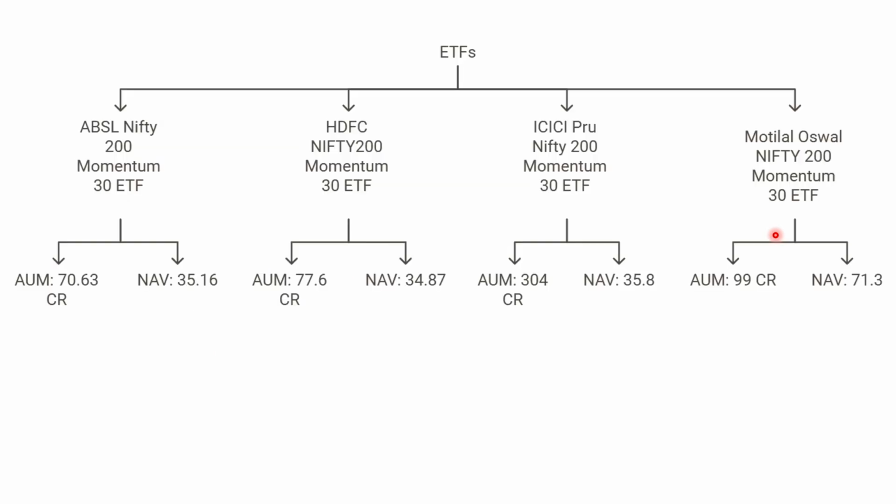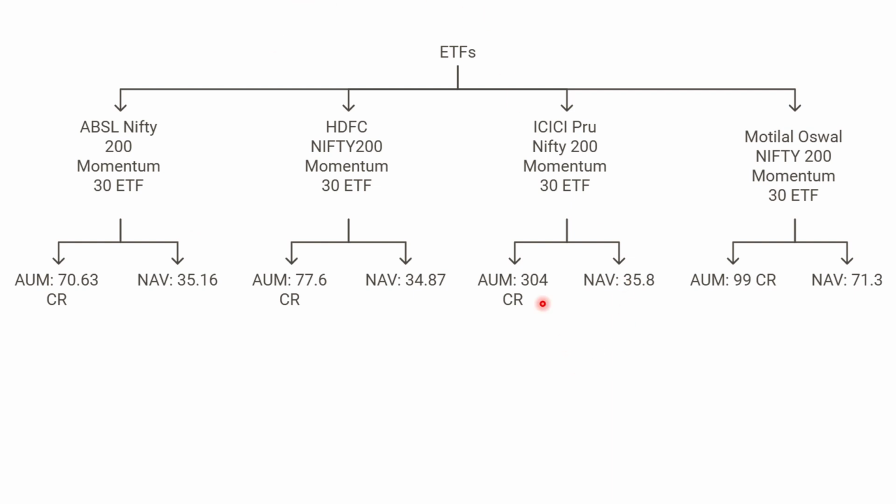Now, if we look at ETFs, these are exchange traded funds. So basically, we can buy and sell these ETFs on the stock exchange itself. For example, if you are selecting the ABSL Nifty 200 Momentum 30 ETF, the NAV at present is 35.16 and the AUM is around 70. You can select any of these. Most of them have a similar expense ratio.